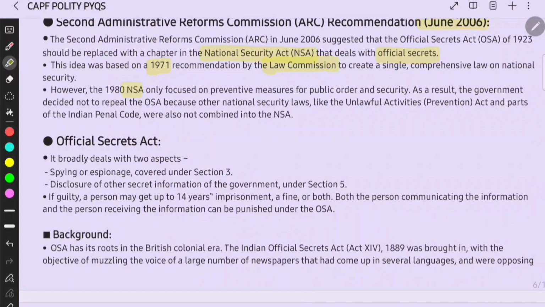However, in 1980, the NSA only focused on preventive measures for public order and security. As a result, the government decided not to repeal the OSA, that is the Official Secrets Act, because other national security laws like UAPA and parts of IPC were also not combined into the NSA, right?